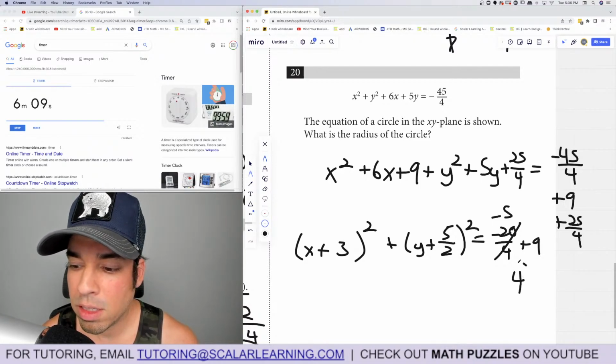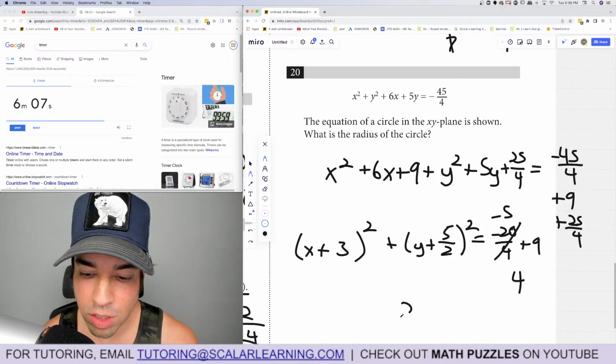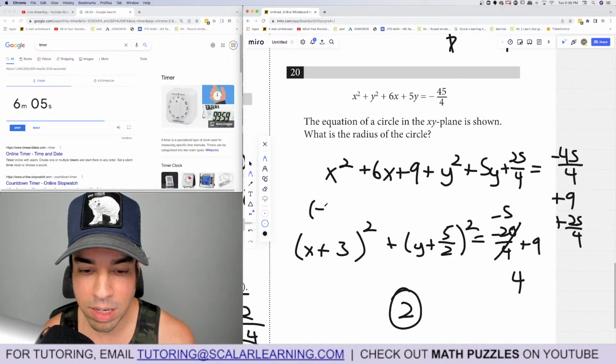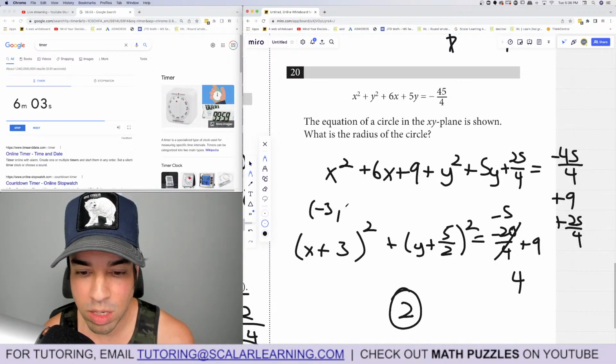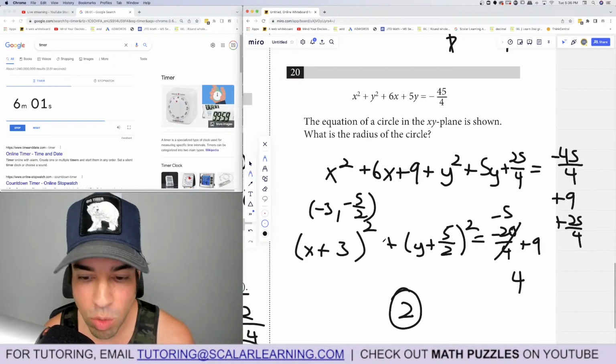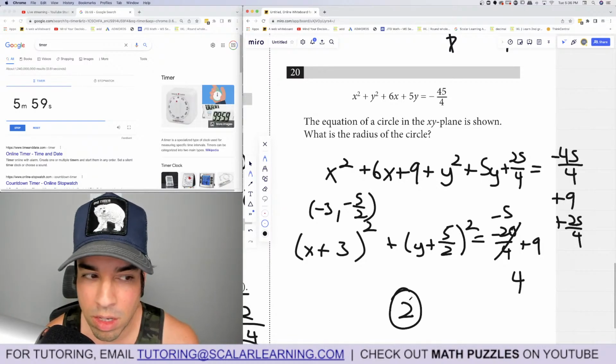So the radius is the square root of this, which is 2. The center is going to be at, not that we need it, negative 3 comma negative 5 over 2. So this equation gives you the center and the radius.